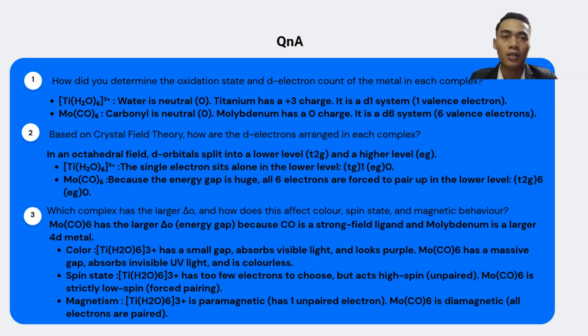For the spin state, the hexaaquatitanium ion has too few electrons to choose, but it is high spin, unpaired. For the molybdenum hexacarbonyl, it is strictly low spin, forced pairing. Next, for the magnetism, the hexaaquatitanium ion is paramagnetic and has 1 unpaired electron. However, the molybdenum hexacarbonyl is diamagnetic, all electrons are paired.